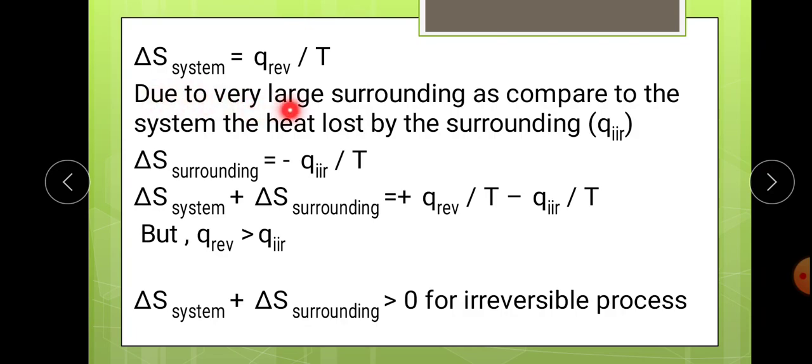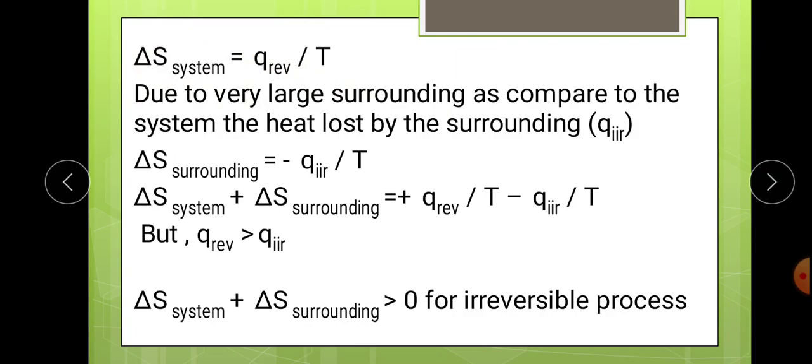So due to the very large surrounding as compared to the system, the heat lost by the surrounding is irreversible. सराउंडिंग से जो हीट लॉस हो जाएगा, वो एक बार लॉस हो गया, then it cannot be recovered, and that is nothing but Q irreversible. So for a simple meaning, if you write delta S system, that can be written as the Q reversible upon T, because the system will be very small.